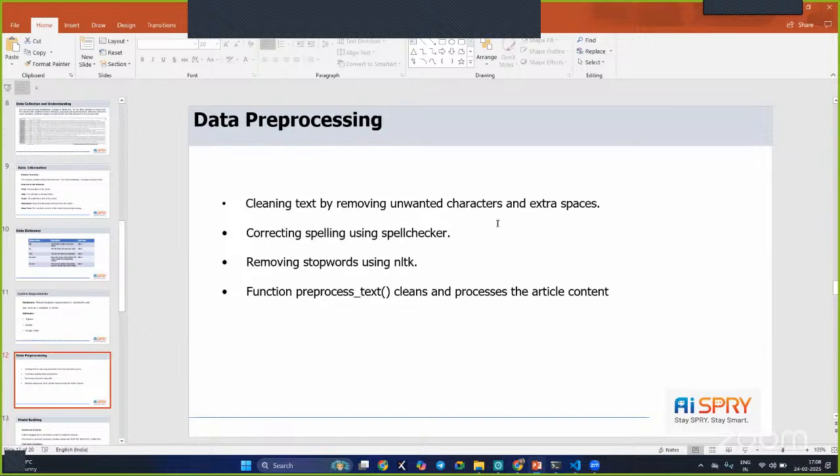Unwanted characters and extra spaces we have removed. And based on the spell checker, we have checked the spellings and corrected them. And using the NLTK library, we have removed the stop words and we got the pre-processed text from the pre-processing.